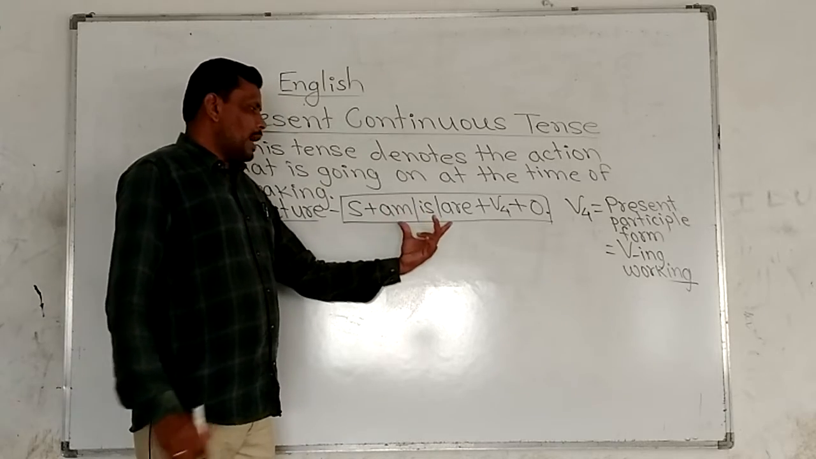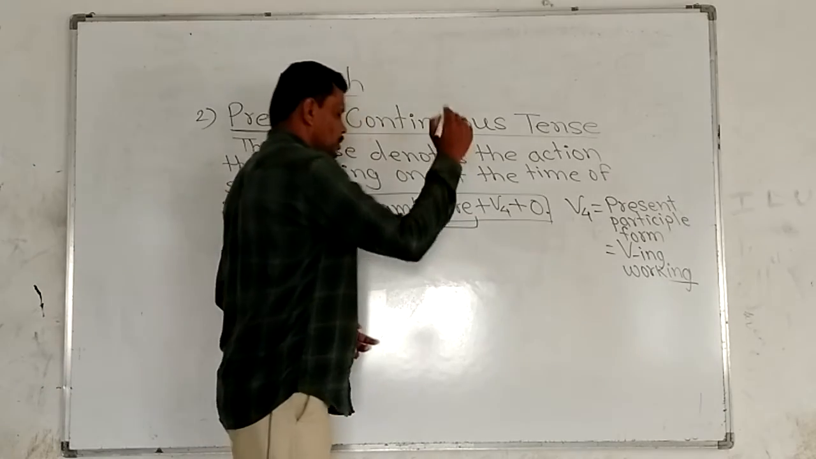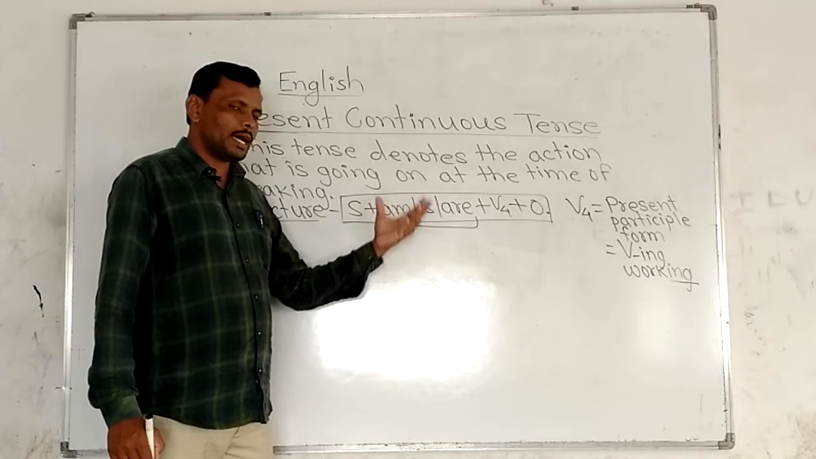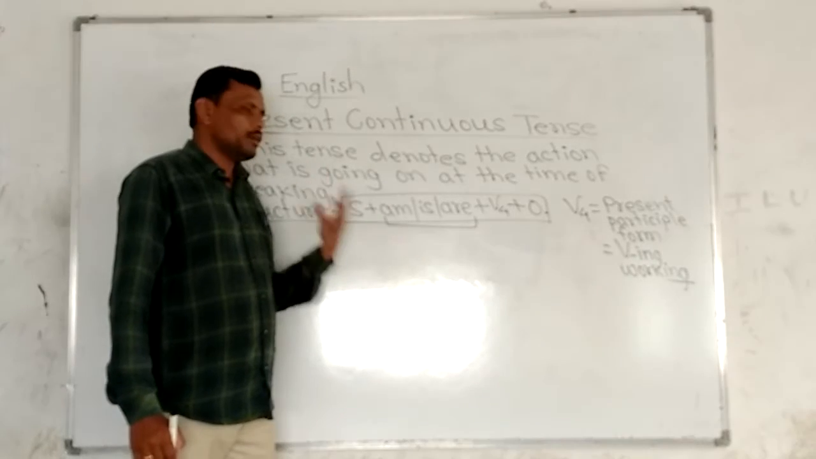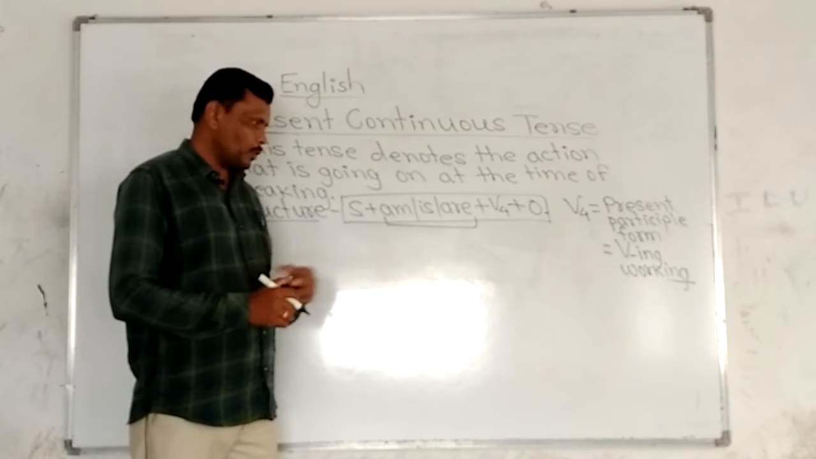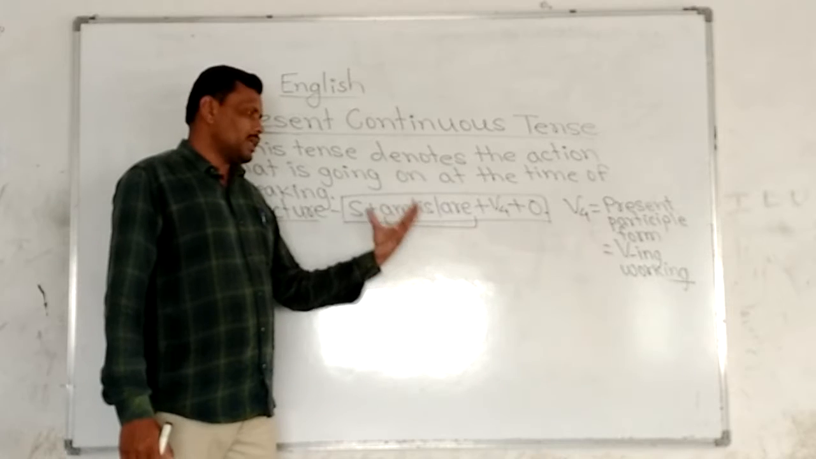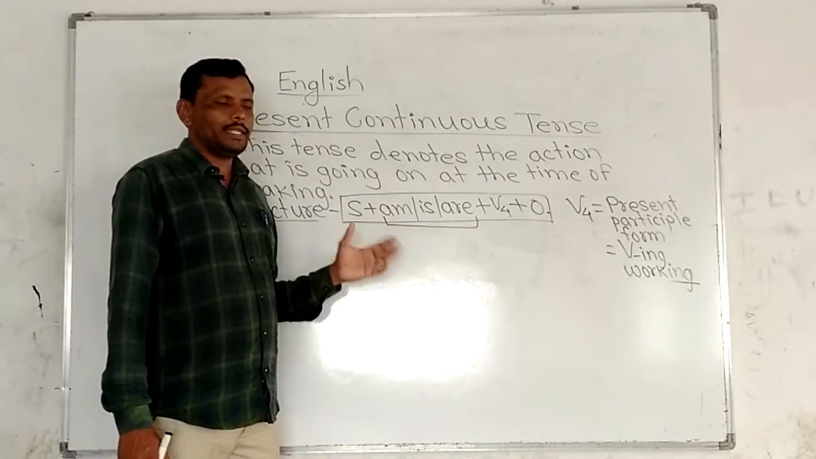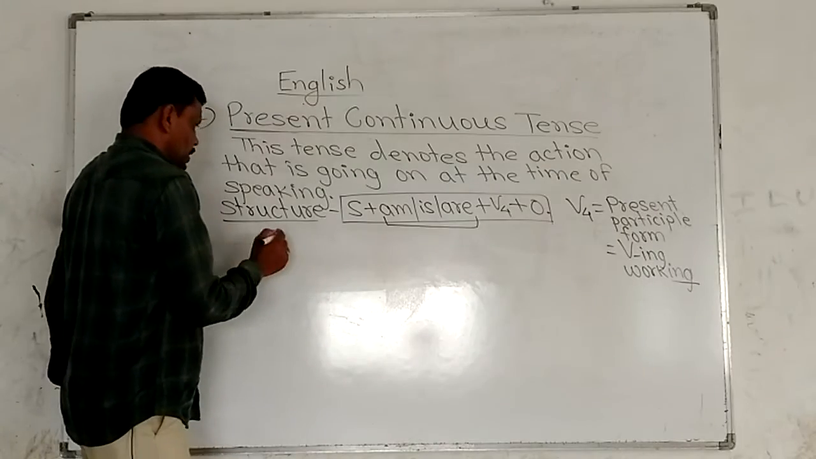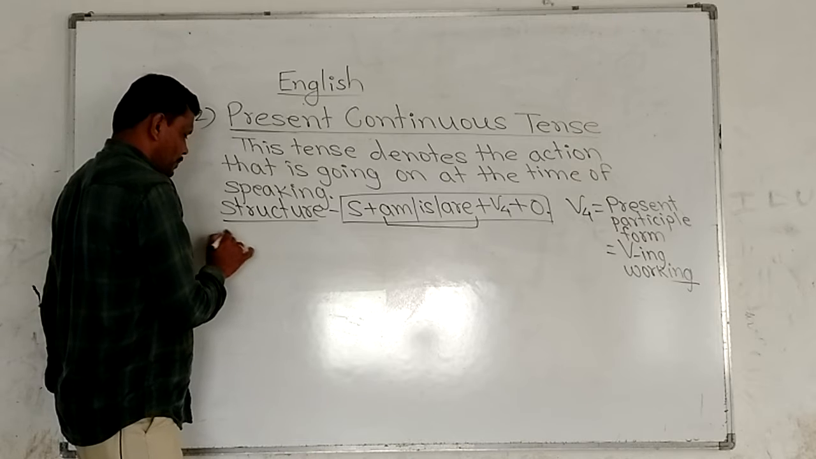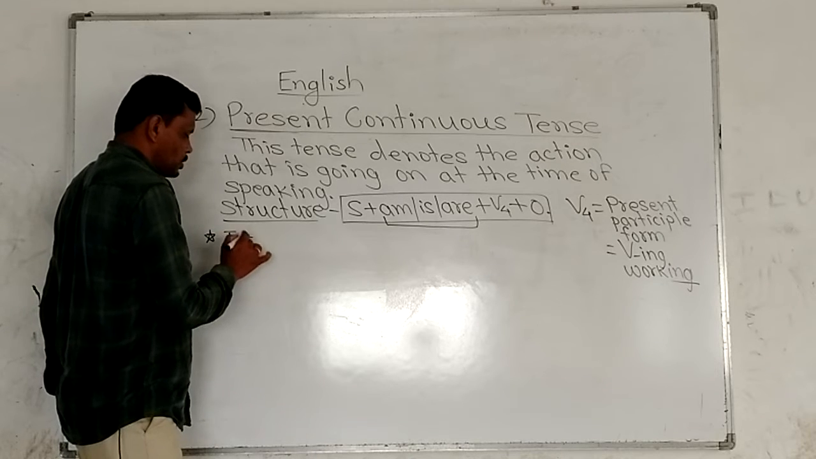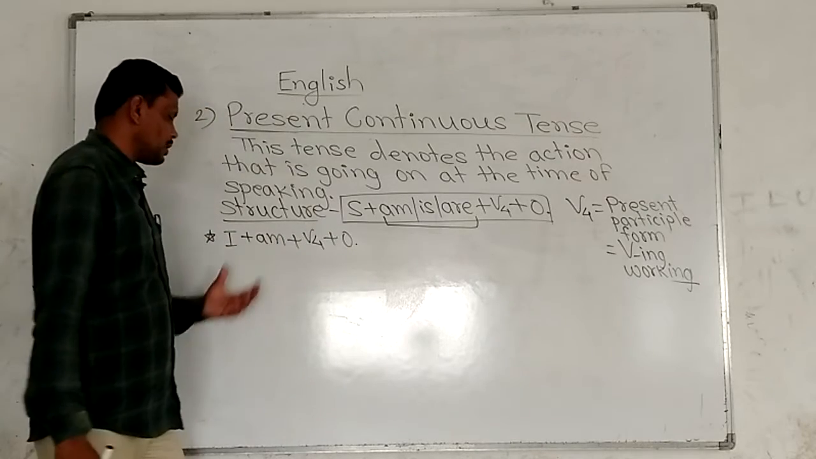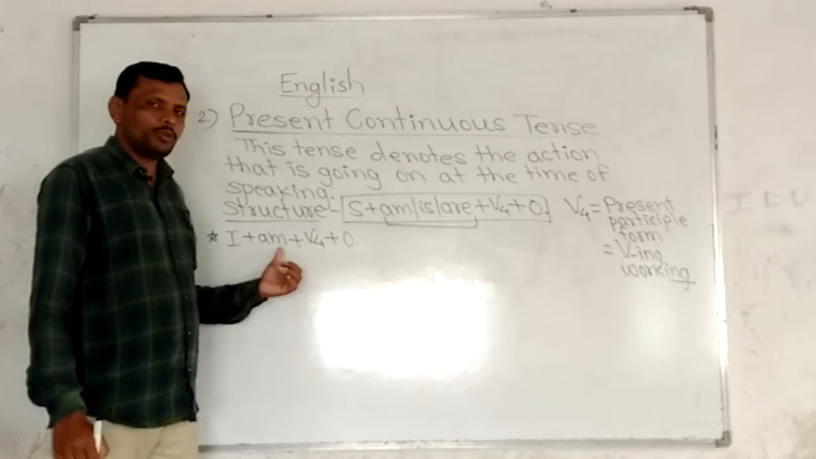Look here, these are the helping verbs. We call them auxiliary verbs. Am, is, are. These are the present forms of to be. Okay, these are the forms of to be. But here these forms of to be are helping to show the tense. See, after the subject I, we have to use am plus V4. After the subject I, we have to use am.